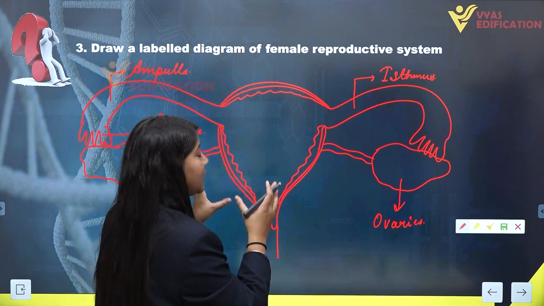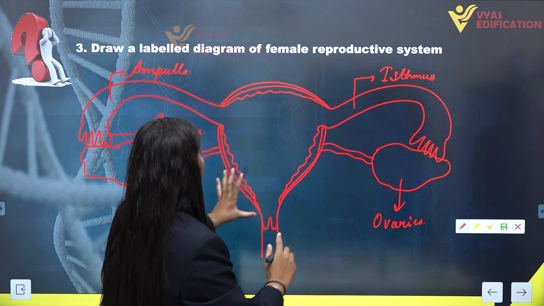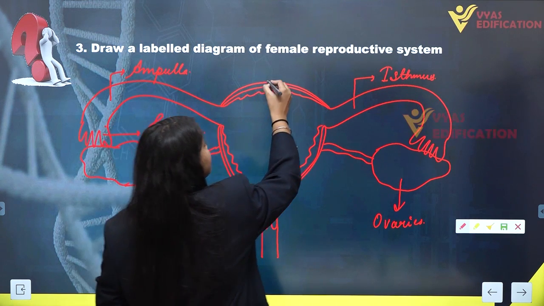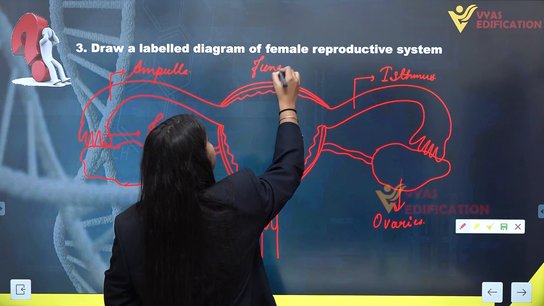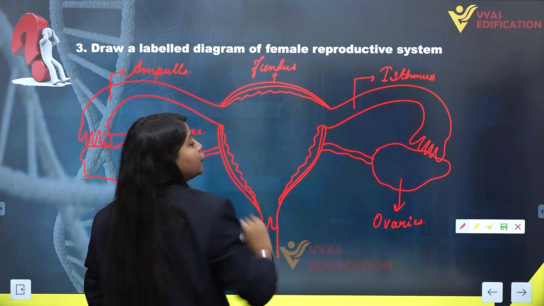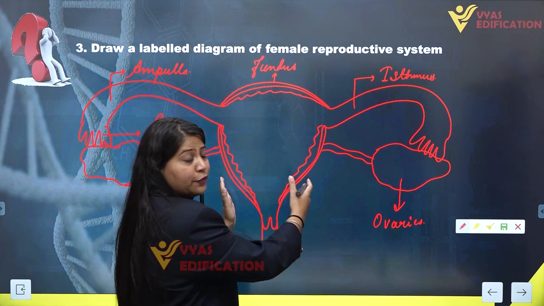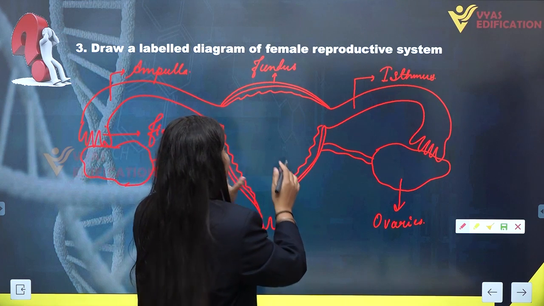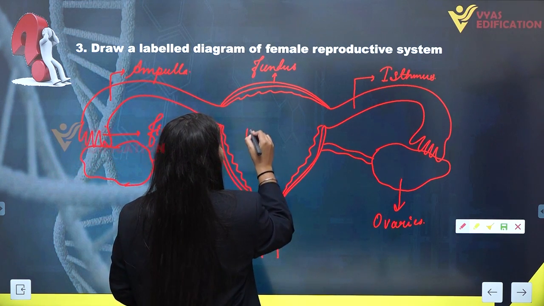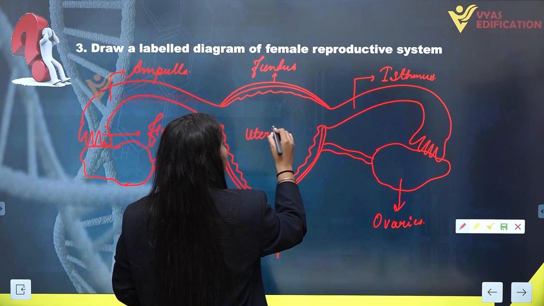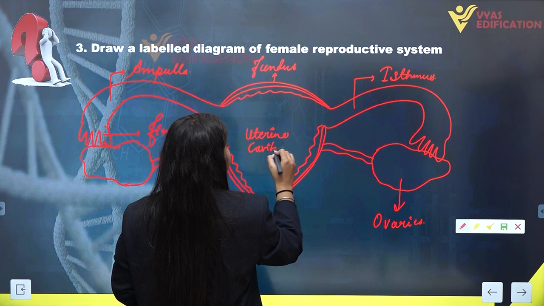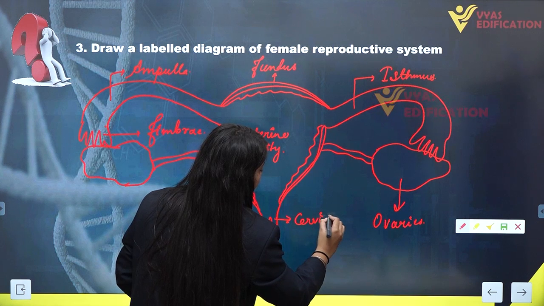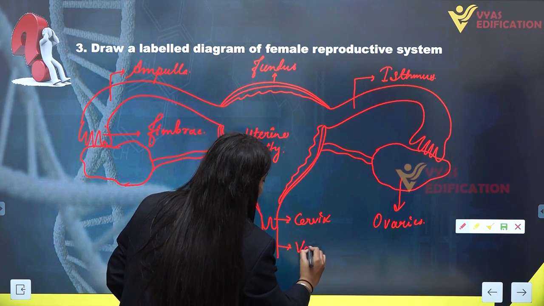Now let's come towards the uterus, which is single in number, and this swollen region on the upper side of the uterus, you can see, is the fundus part. This is the body of the uterus, and inside it we have a cavity in which the baby actually resides. This cavity is known as the uterine cavity. Below this you can see the cervix, and here we have the vagina.